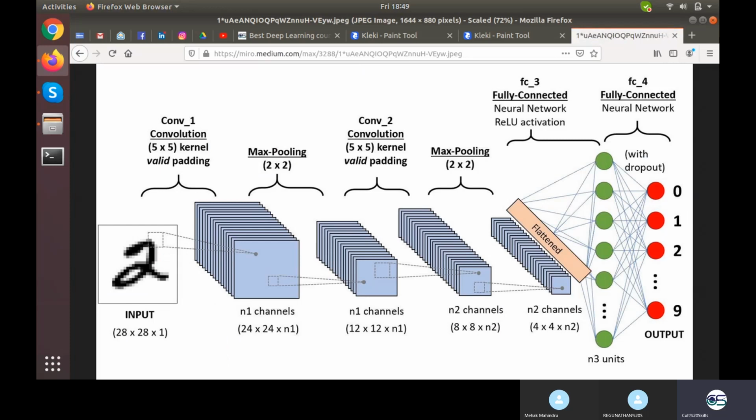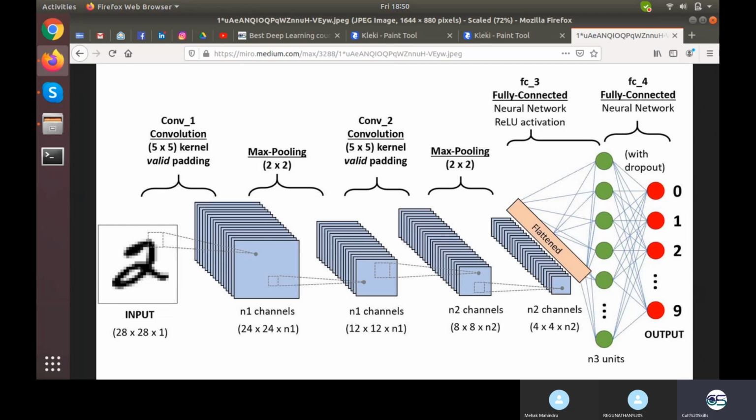So now we are doing a convolution with a 5 by 5 kernel and no padding. So we are getting 24 by 24 by n1 channels. How do we get 24 by 24? Because we have 28 minus 5 plus 1, which is 24. Strides are 1 and padding would be 0. That is why it is 28 minus 5 plus 1, 24.